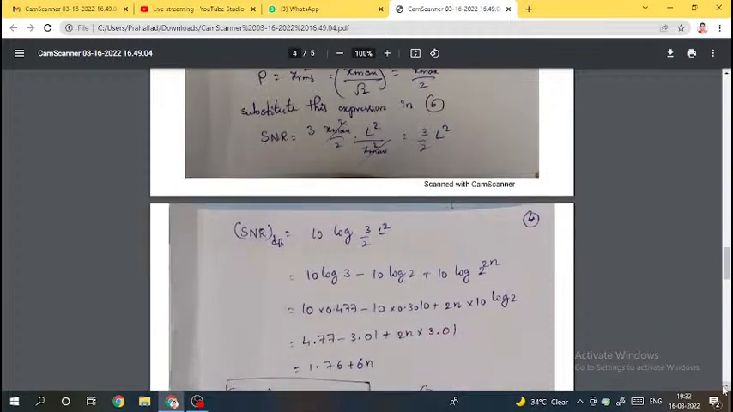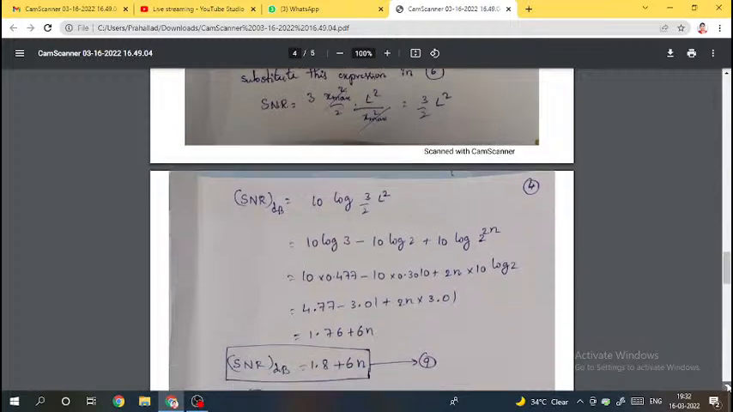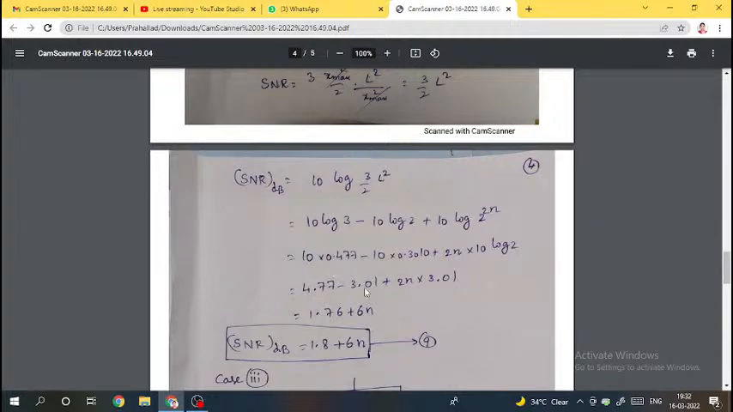Now if we substitute the log 3 and log 2 values, then we will get the signal to noise ratio expression. Do the simplification, it is very simple. 2n into 10 log 2, substituting the log 2 value, you will get 3.01 into 2n. So 1.76 plus 6n, and this is approximately equal to 1.8, for simplification purposes. So signal to noise ratio in terms of dB is equal to 1.8 plus 6n. This is expression number 9.